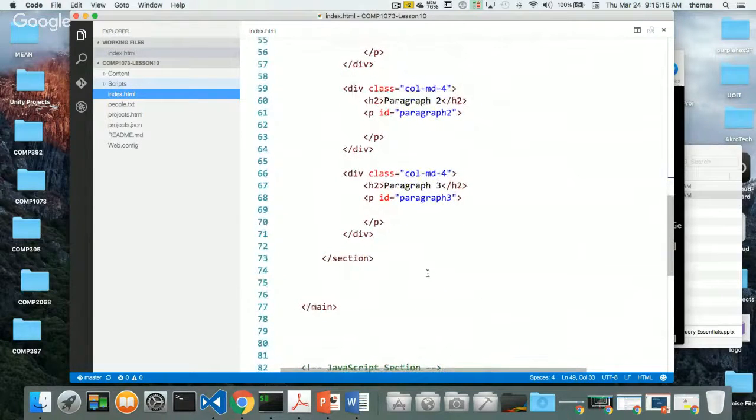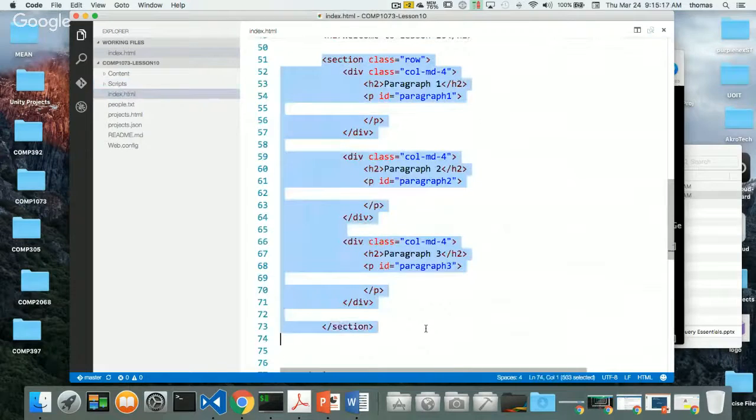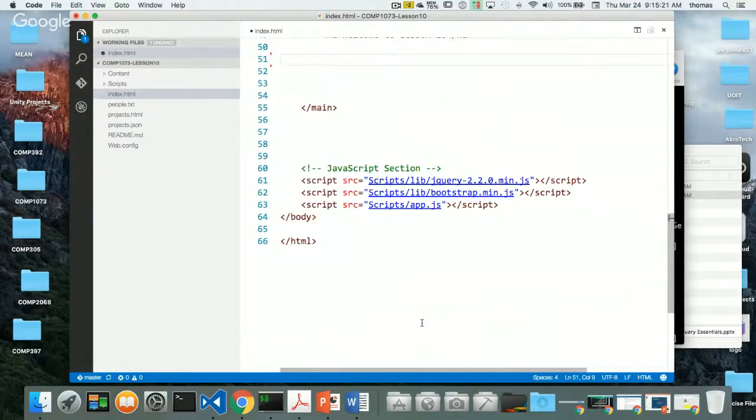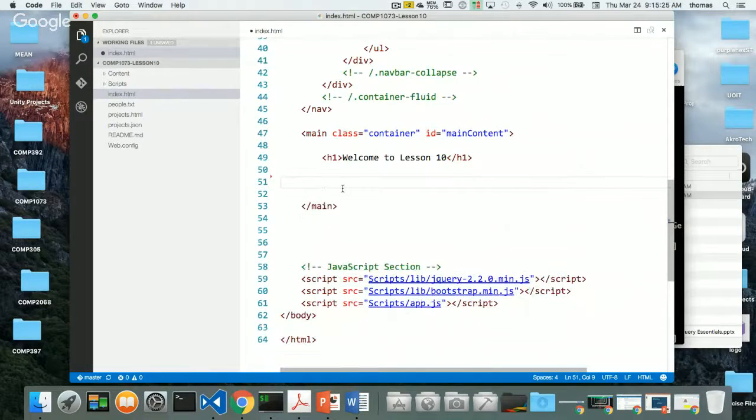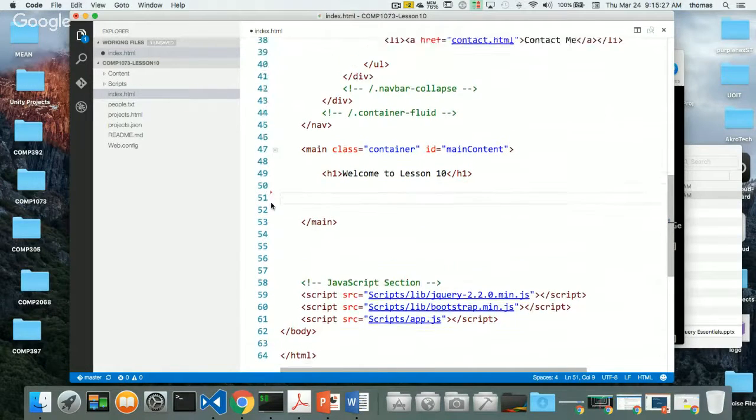So let's clean some of this up because we don't need any of this. I'm just going to kill this whole section here, from line 51 of my code to line 73, just to clean it up. And it's all done, right? There we go. And I'll save that.